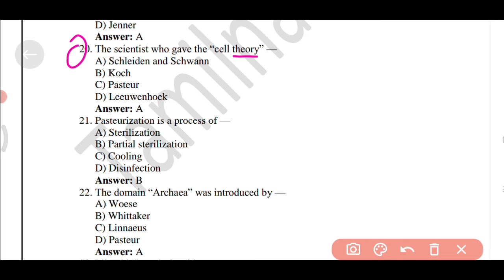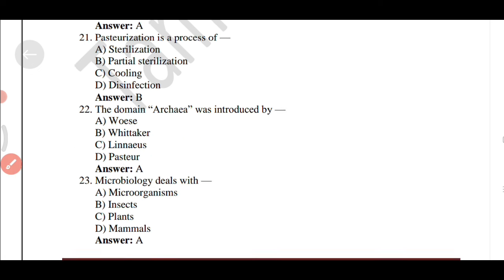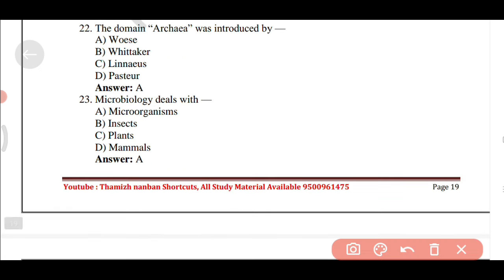The scientist who gave the cell theory? Option A, Schleiden and Schwann. Pasteurization is a process of option B, partial sterilization. The domain Archaea was introduced by option A, Woese. Microbiology deals with option A, microorganisms.